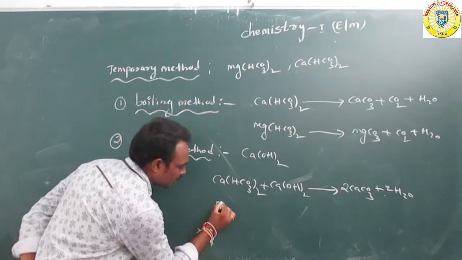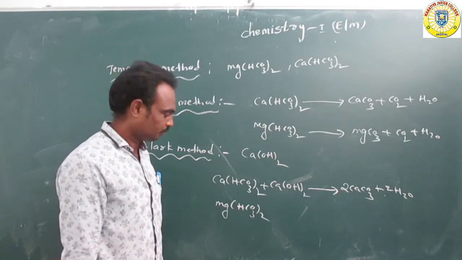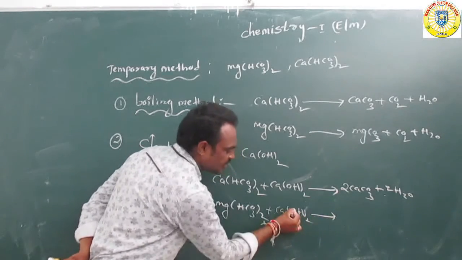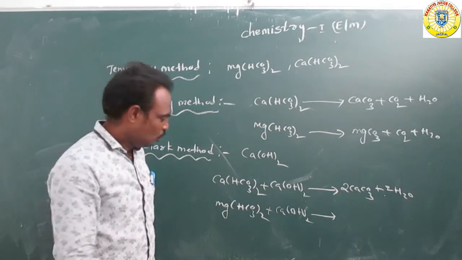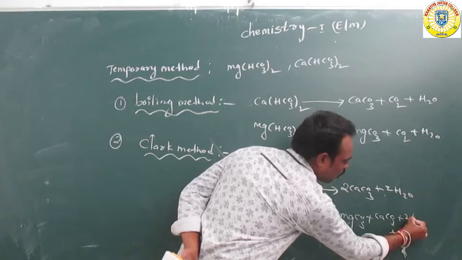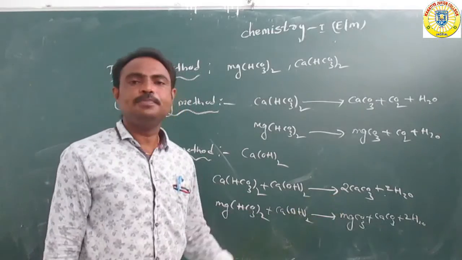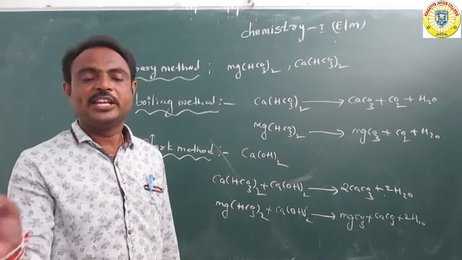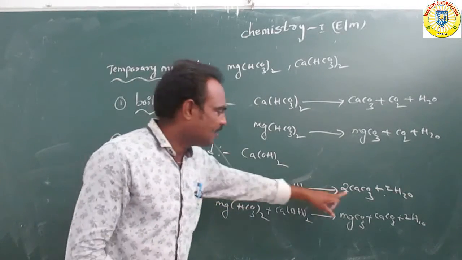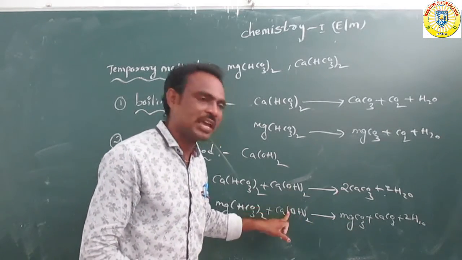Or suppose Mg(HCO3)2, magnesium bicarbonate. This magnesium bicarbonate reacts with the calcium hydroxide, forming MgCO3 and CaCO3, magnesium carbonate and calcium carbonate, and water molecules. Overall, bicarbonates are converted to carbonates when we add calcium hydroxide.